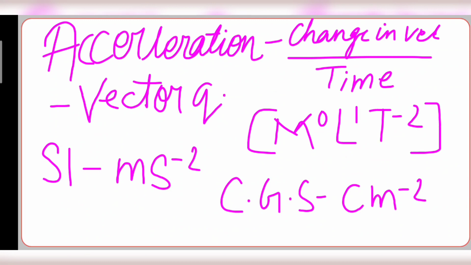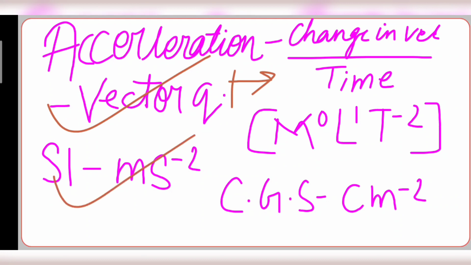Now comes acceleration. Acceleration is change in velocity by time. It's a vector quantity, so of course we'll have direction, and we will have negative acceleration too, which is called retardation. The SI unit is meter per second square, and CGS is centimeter per second square. And the dimension is M^0 L^1 T^-2.